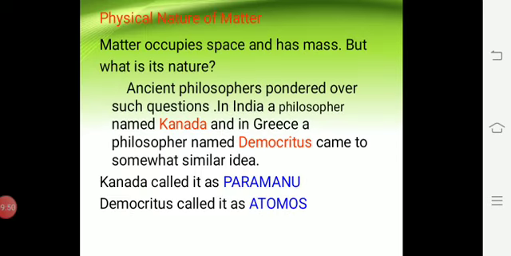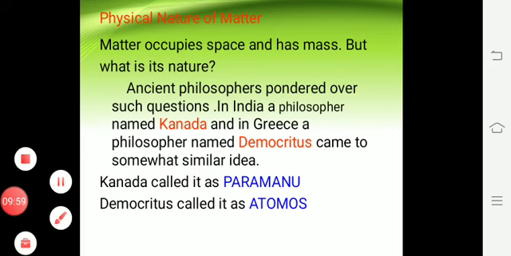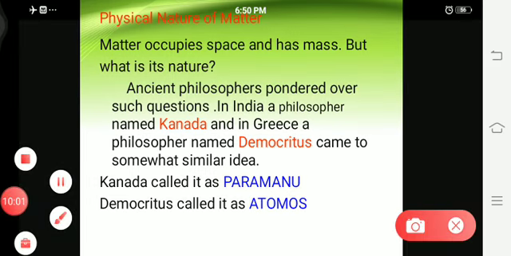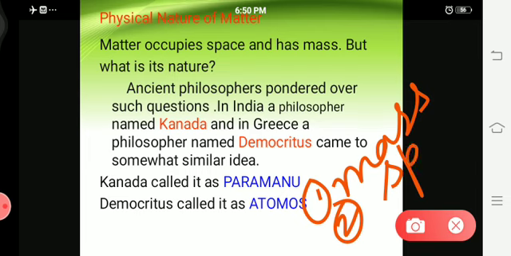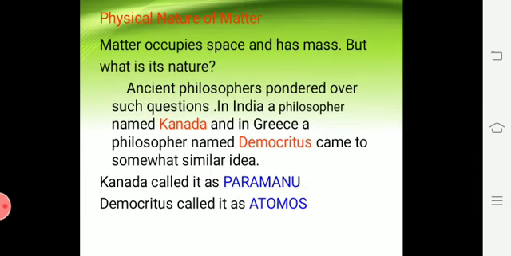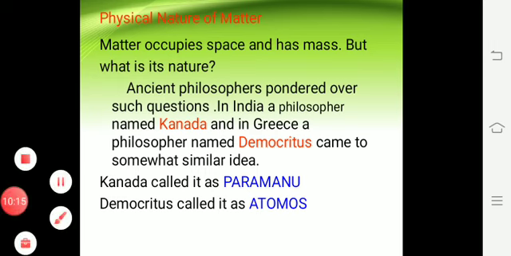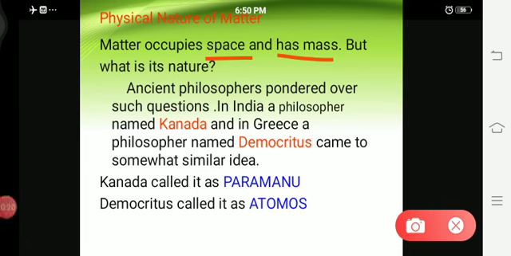Physical nature of matter. You already know matter is defined as anything that has... One thing you need to remember about matter is mass. And the next thing you have to remember is space. These are the two important words you have to remember here. So matter occupies space and has mass. But what is the nature of matter?